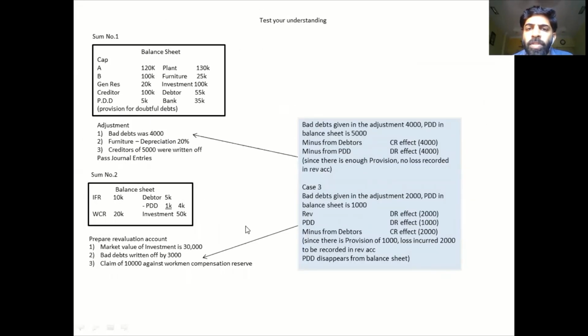Also, try to do these sums. I have given a hint over here. Try to do this sum. This will test your knowledge about revaluation with regards to your bad debts, with regards to your creditors, with regards to investment, with regards to WCR. A very simple one. It will hardly take 5 minutes. Please do these sums and share it with me. So revaluation is one thing which is useful for change in profit sharing, admission, retirement, death. If you're thorough with revaluation, you can recap all the 4 chapters in 10 minutes. Thank you.